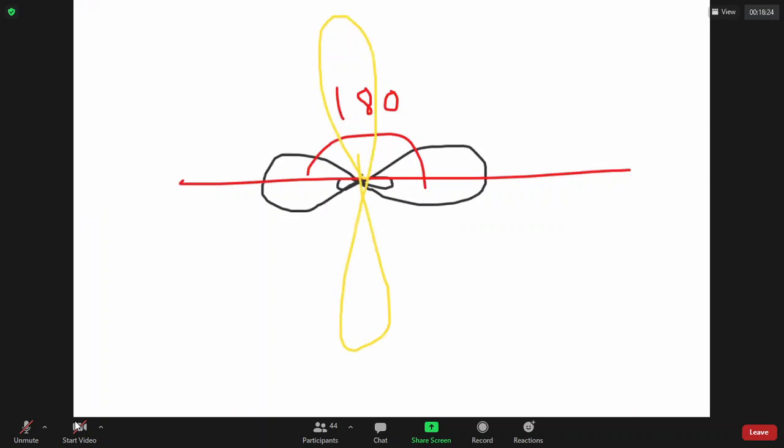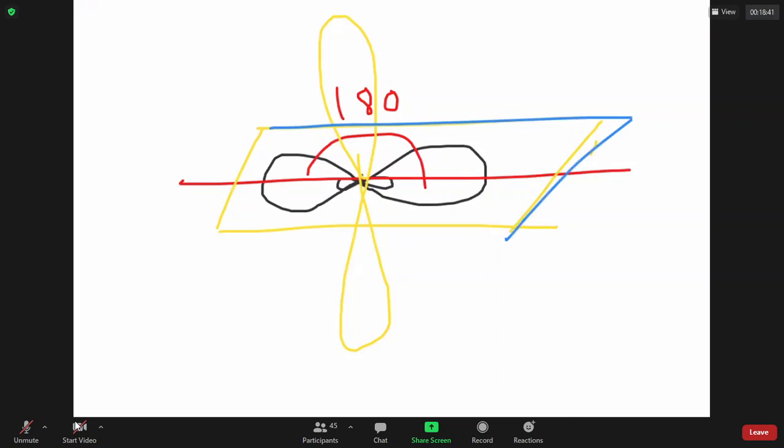This pure p orbital is lying above and below the plane of the board. Can you see it really? This is the plane of these sp orbitals. Hybrid orbitals are lying in the plane, whereas this pure p orbital is lying above and below it.